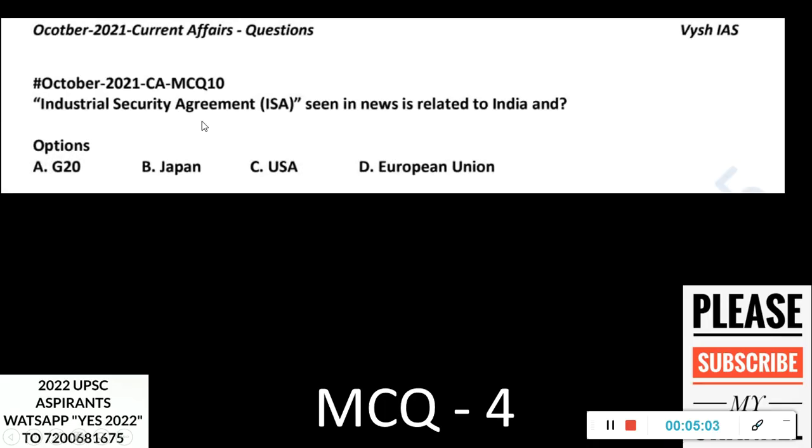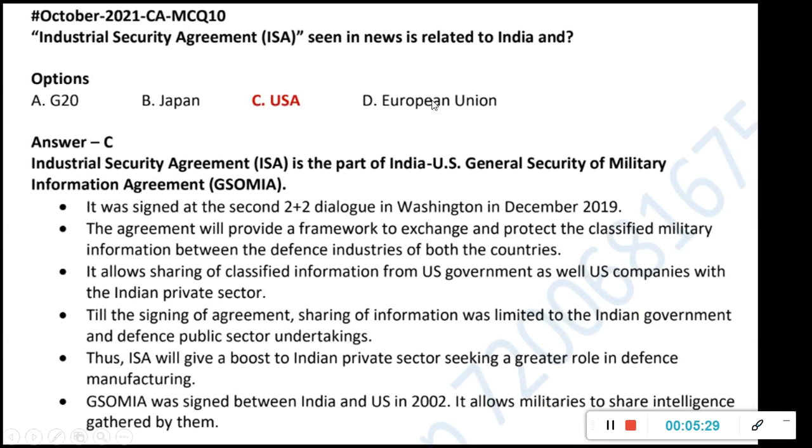Question number 4. Industrial security agreement seen in news is related to India and which country or group? G20, Japan, USA, European Union. So yesterday we saw many things where India-USA was there, India-Australia was there. So please make a note of all these things. If you are anyway enrolled, you will get the PDFs. Else you have to make a note of these things, because these will be useful in future also, not only this exam, maybe next year prelims also they can ask this.